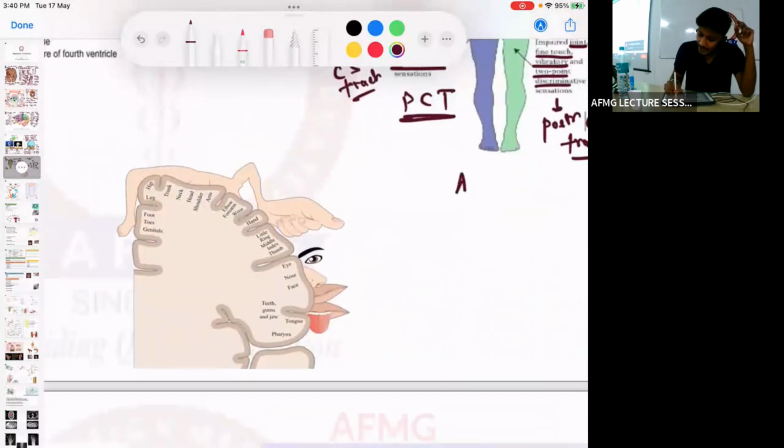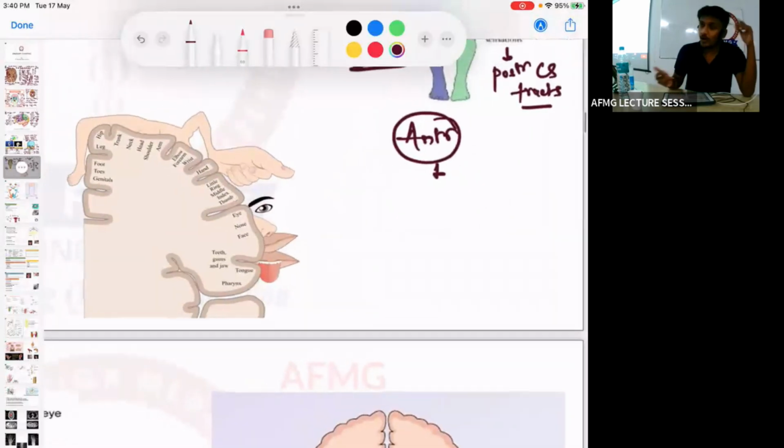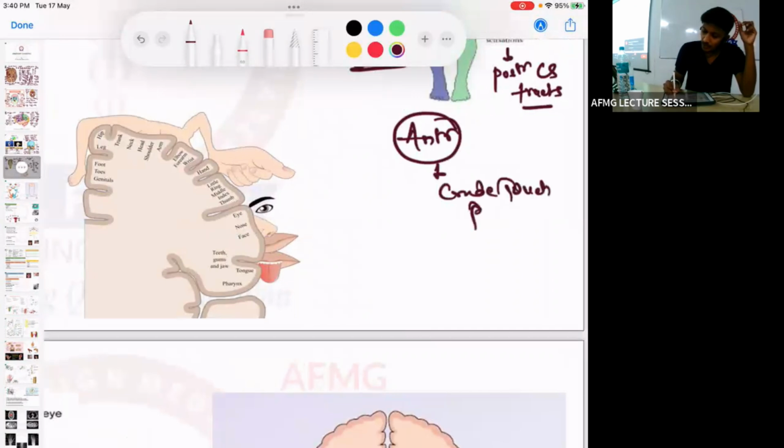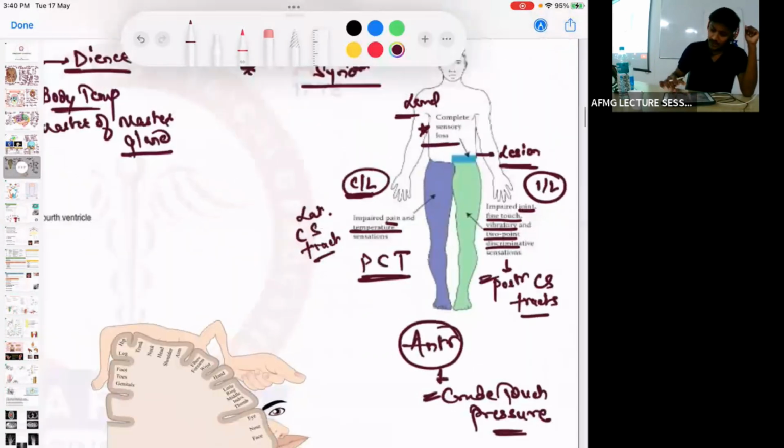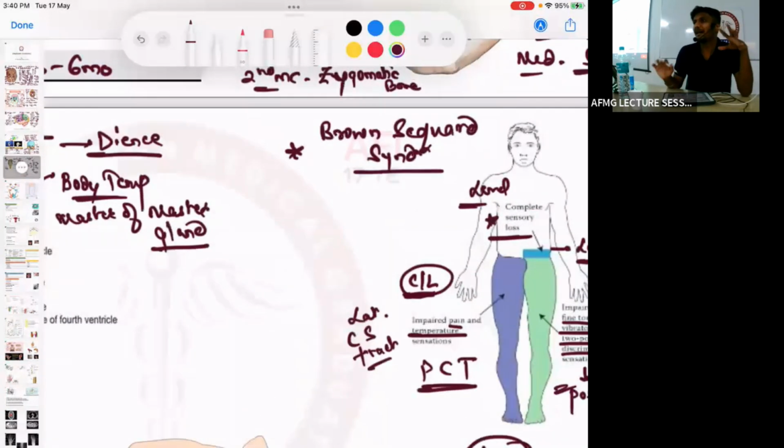And as we know, the anterior corticospinal tract is known to carry which function? Motor. And it is also known to carry crude touch and pressure. Fine touch is by the posterior tract, but crude touch is by the anterior tract. No issues with this, remember. Okay? So which tract is not involved in Brown-Sequard? Anterior is not involved in Brown-Sequard syndrome.